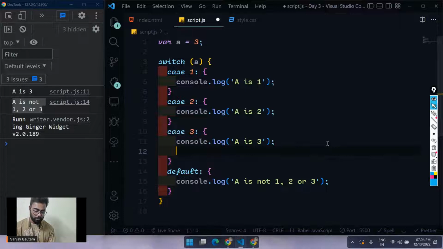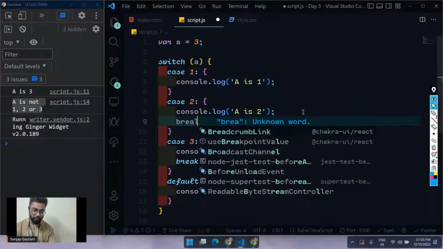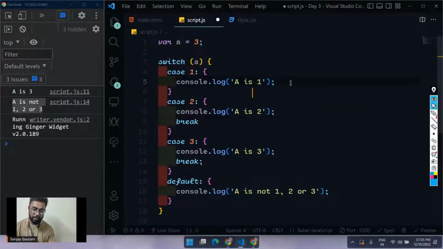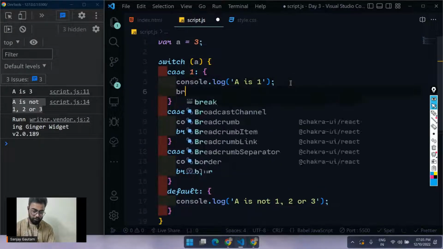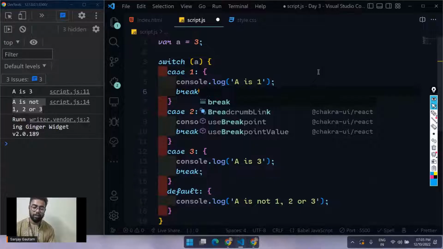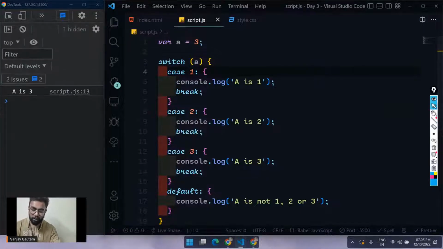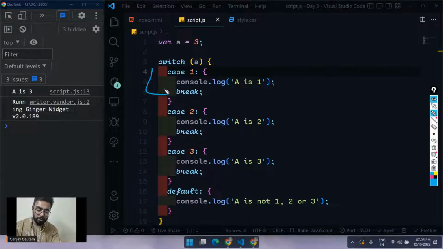To fix this, we have to put a break here. Break after everything. So break here, and break here as well. What is this break going to do? As soon as your code encounters the break, it will basically jump out of that particular condition.